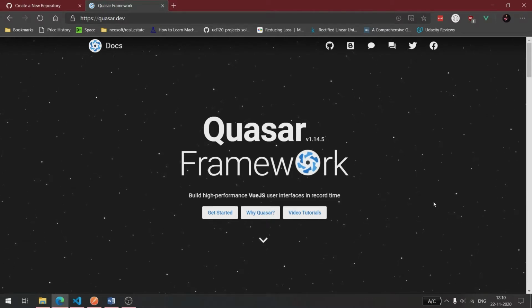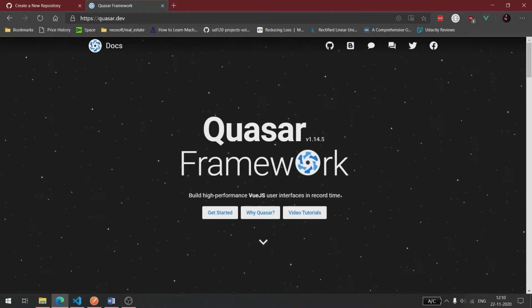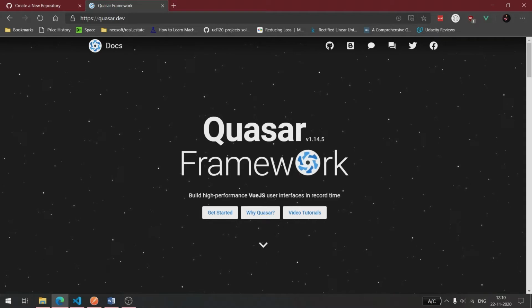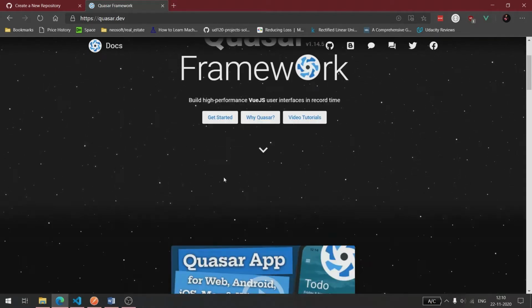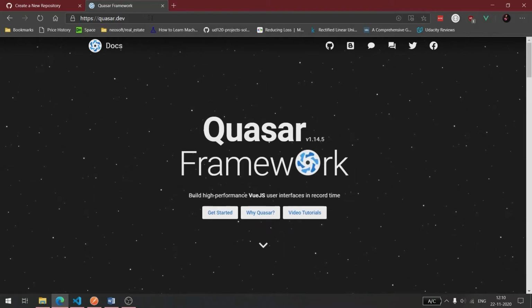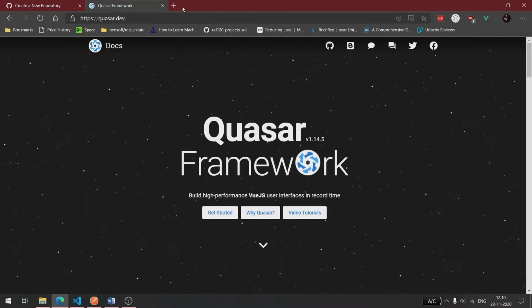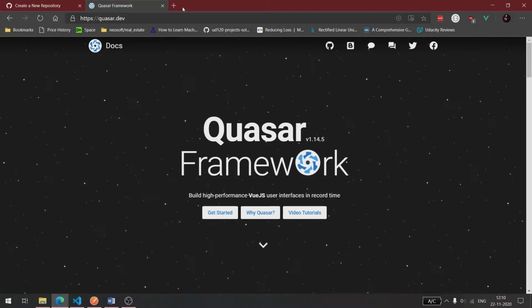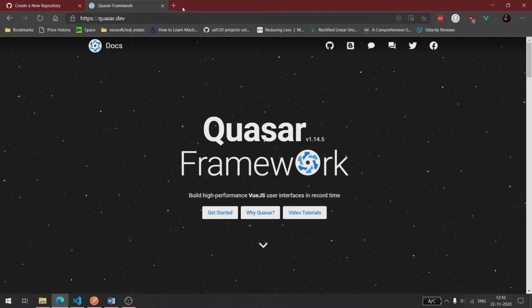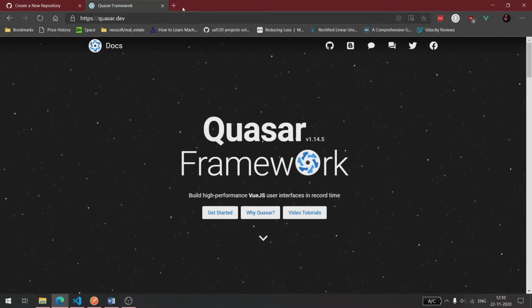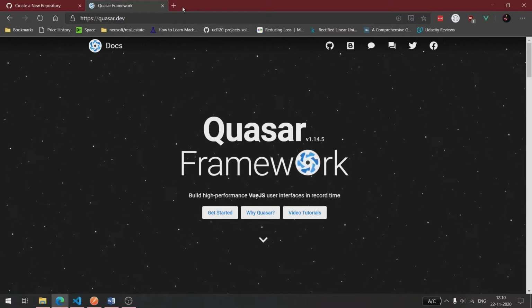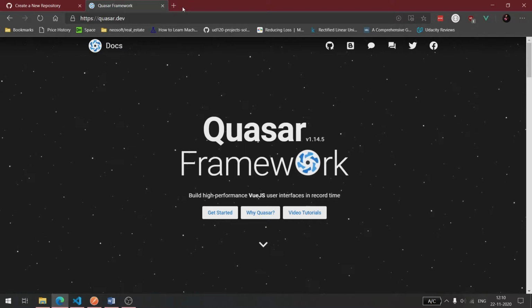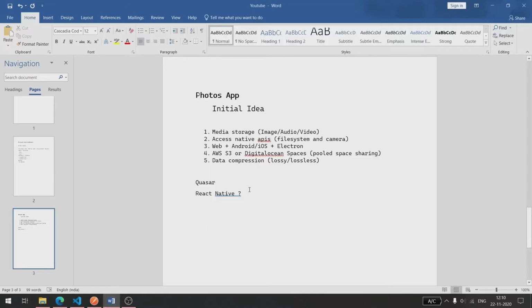Today I had an idea to create an app using Quasar framework. It's based on Vue.js, and as you might have heard about Google Photos, it's not going to be free anymore to store your photos there. So let's build our own application, because why not? I had this initial idea for a Photos app.